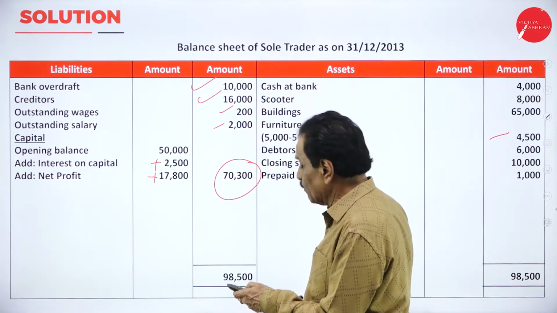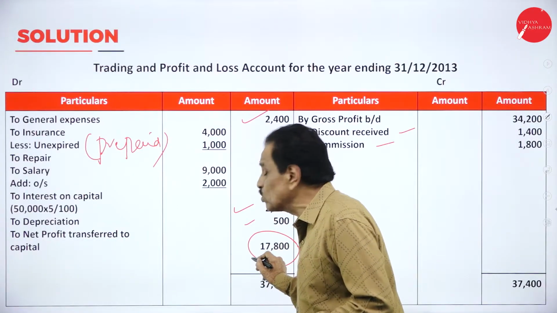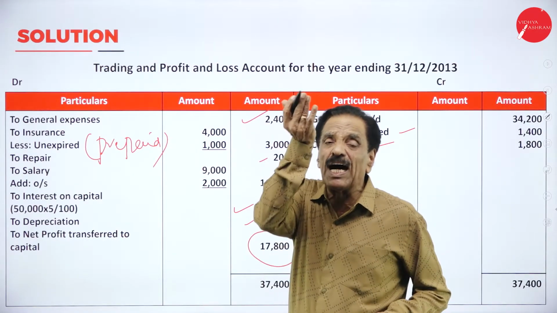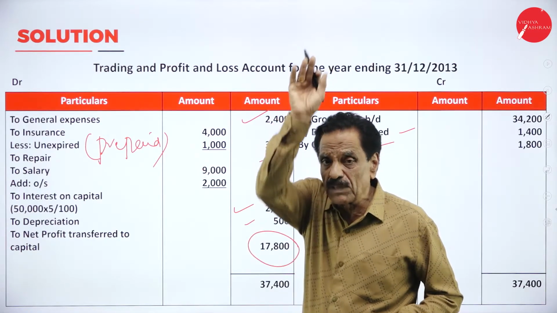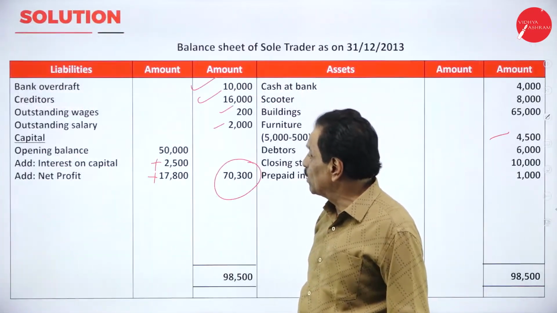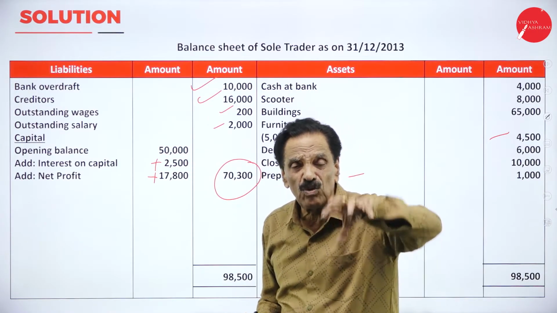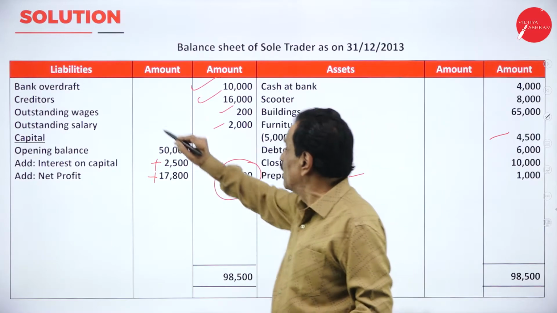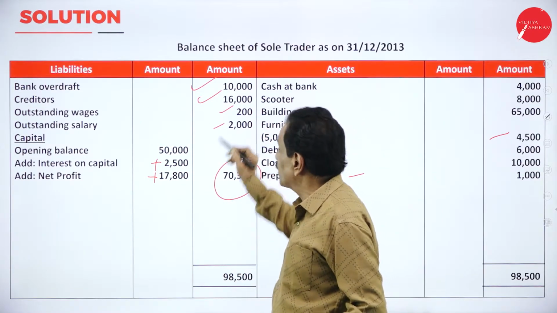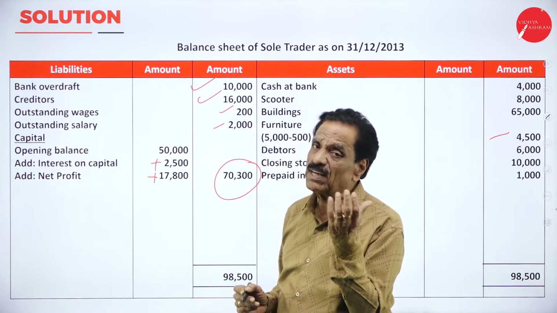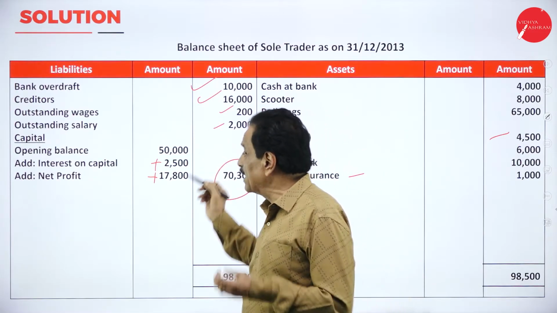Whatever profit comes here goes to the balance sheet. For a capital, it should be added. If there is a net loss, it should be deducted from the capital. In your balance sheet, you have to pay the bank overdraft, you have taken the loan, we have to pay the seller, outstanding wages is there, wages is not yet paid, salary is not yet paid.